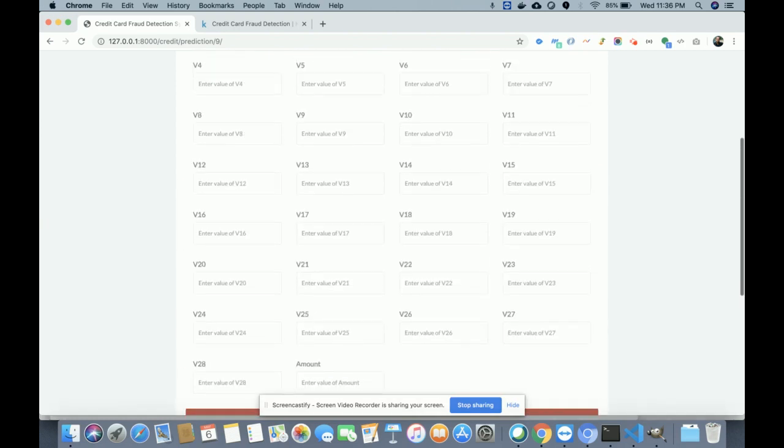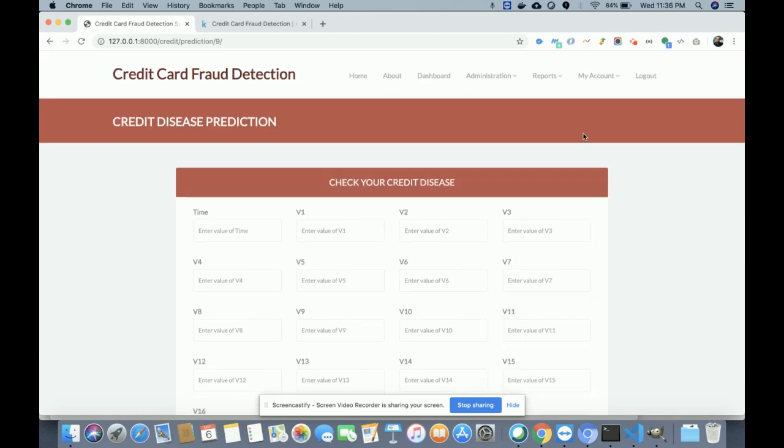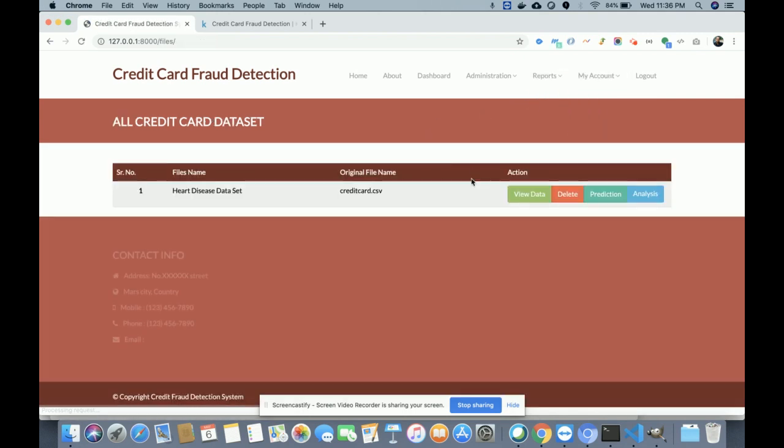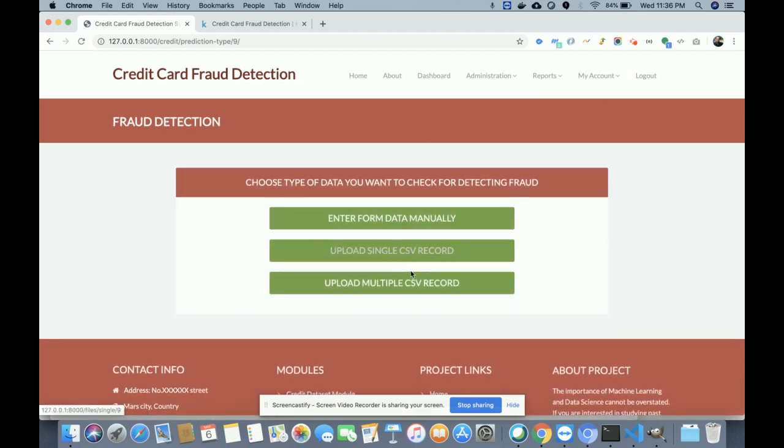So this is a very lengthy process. You need to copy the transactions one by one into the form and submit it, and after that our system will check whether that transaction is a valid transaction or a fraud transaction. Two other options are also available: upload a single CSV file and upload multiple CSV records.